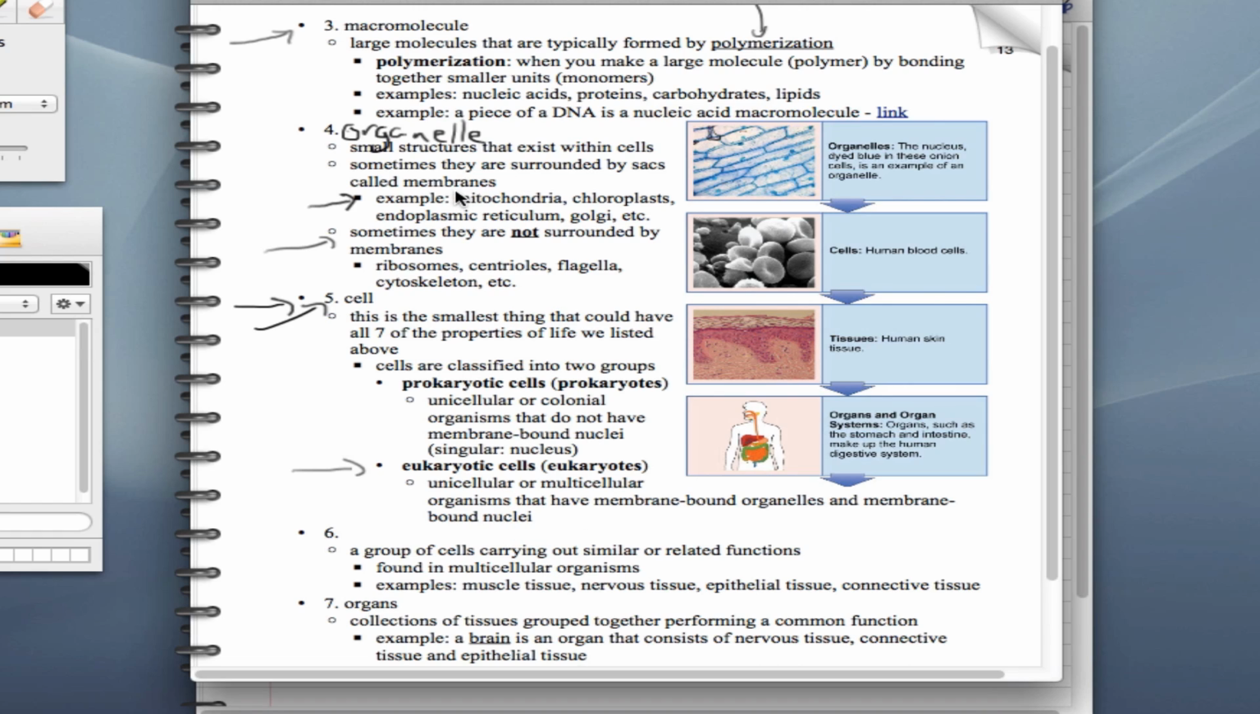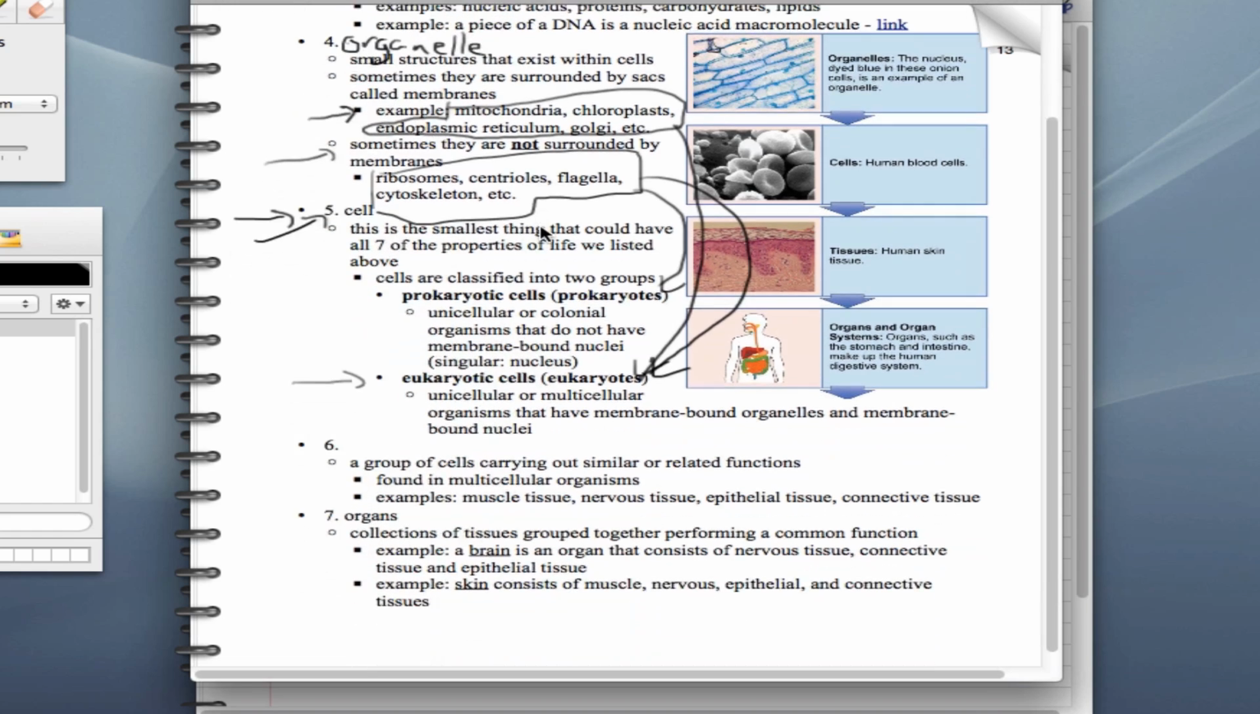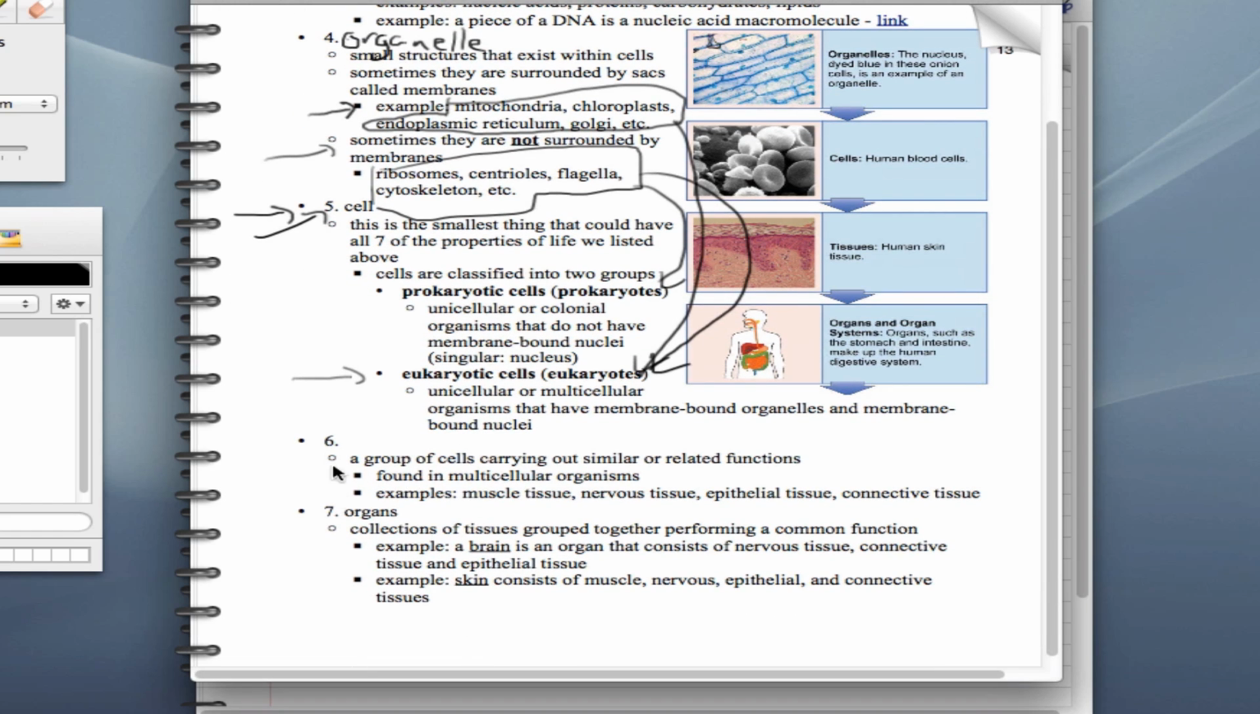So all of these things here in our example above are found in eukaryotic cells, but they're not found in prokaryotic cells. Prokaryotic cells can have these, however. These are found in both eukaryotes and prokaryotes. But again, we'll get to more of this later on in the semester. Number 6, if we get enough cells together, we can make a tissue.